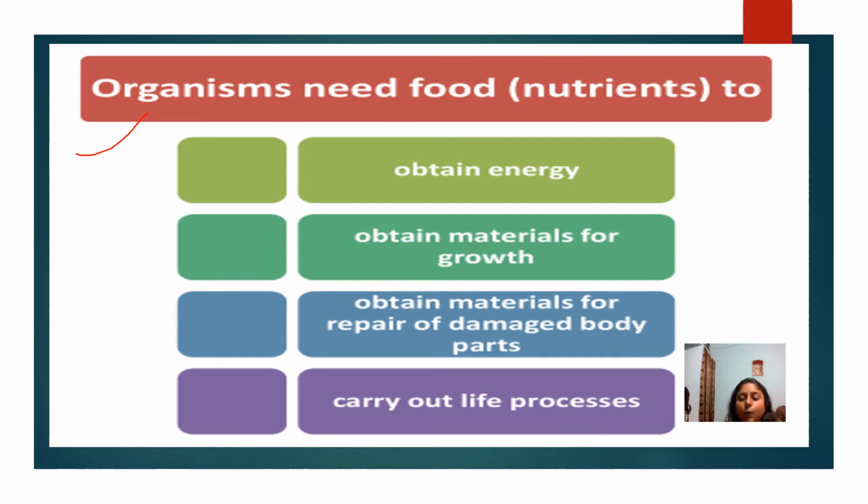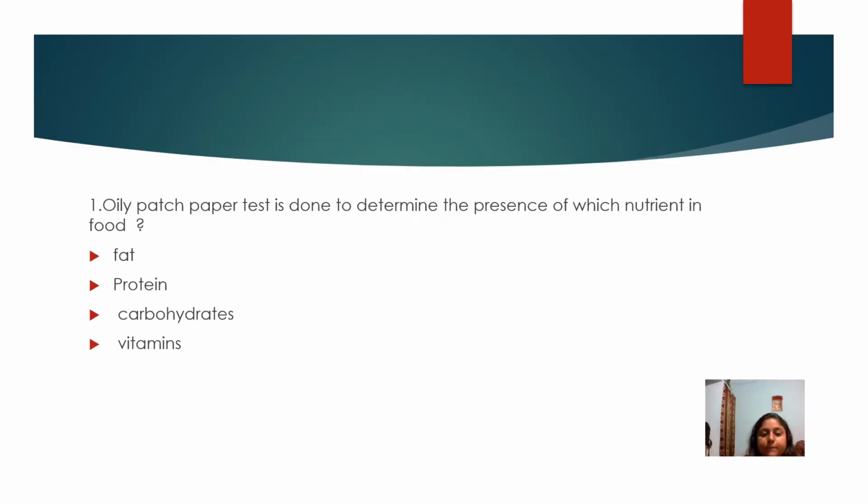Okay students, now here is one question for you. The oily patch paper test is done to determine the presence of which nutrient in food? Here are the options: fat, protein, carbohydrates and vitamins. I will give you 10 seconds, you give the answer. Okay, so the answer is fat.